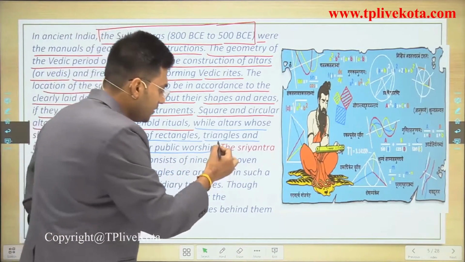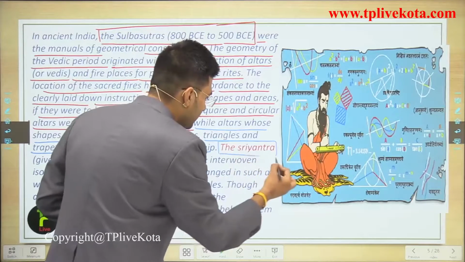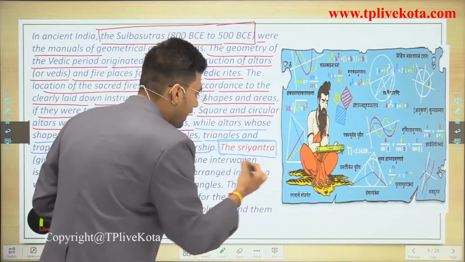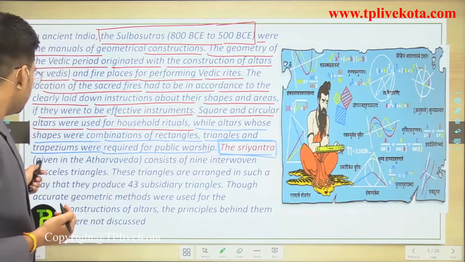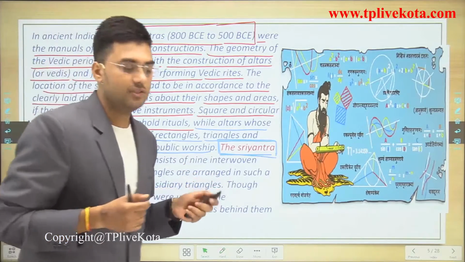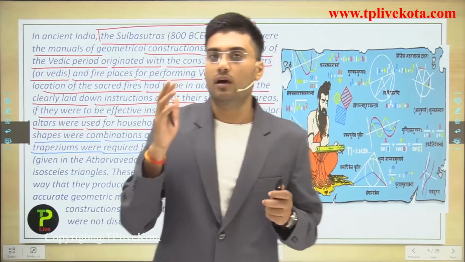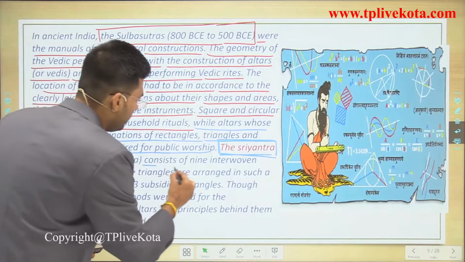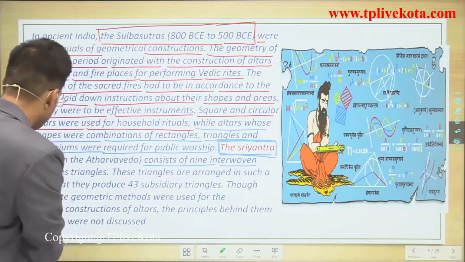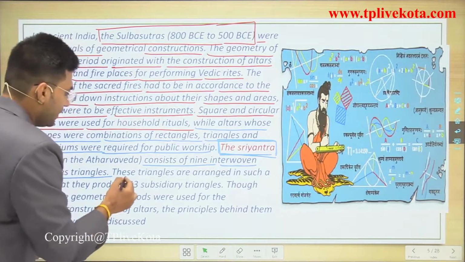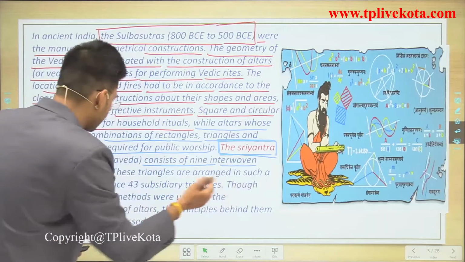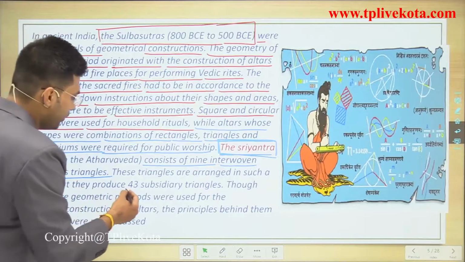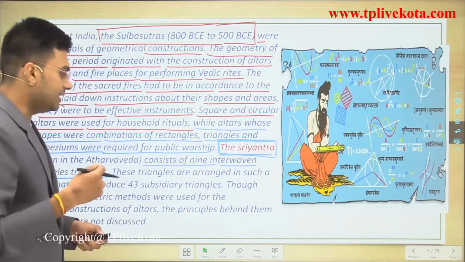Now the next is the Sri Yantra. The word Sri Yantra is introduced in the Atharvaveda. It consists of 9 interwoven isosceles triangles. These triangles are arranged in such a way that they produce 43 subsidiary triangles.